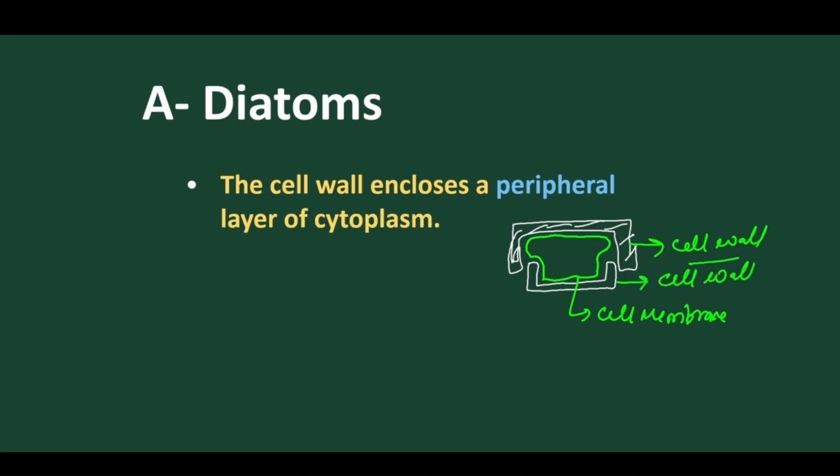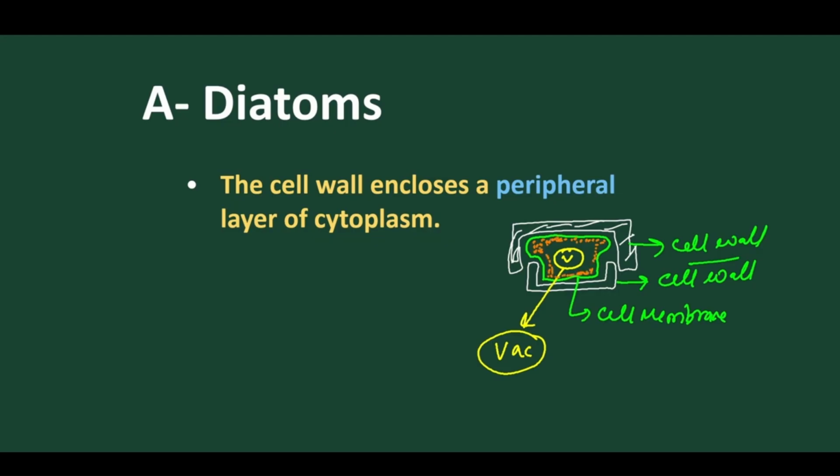Got it? Within it we find a vacuole present at the center. As the vacuole takes the major part at the center, what happens? The cytoplasm with its organelles moves to the periphery. The cytoplasm moves to the peripheral layer.